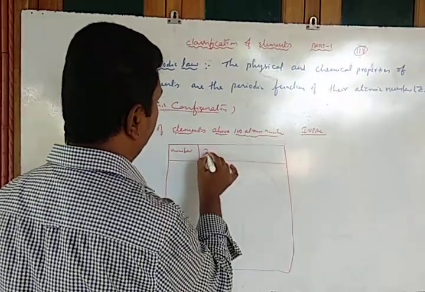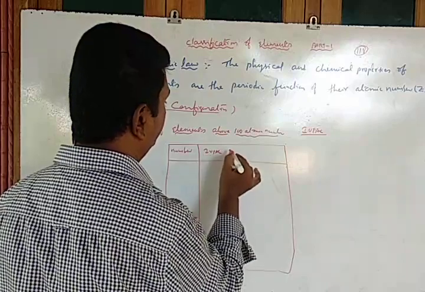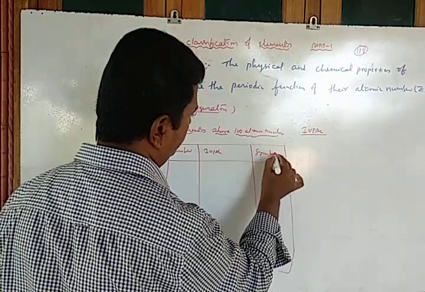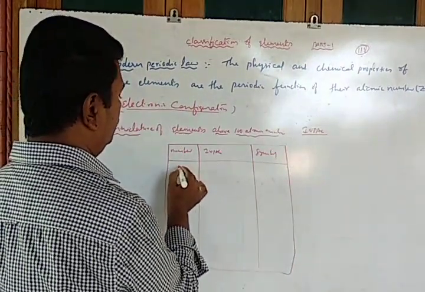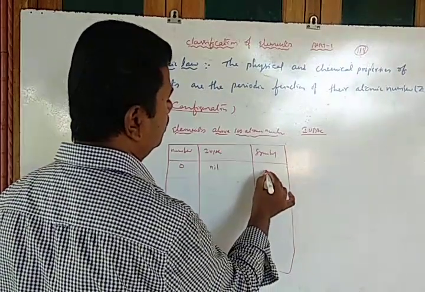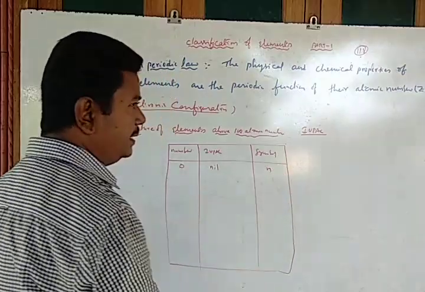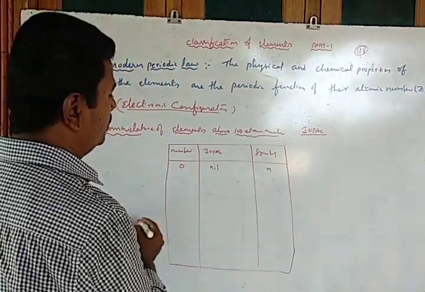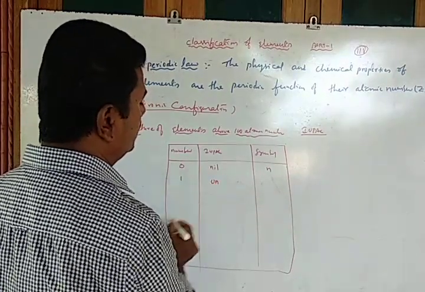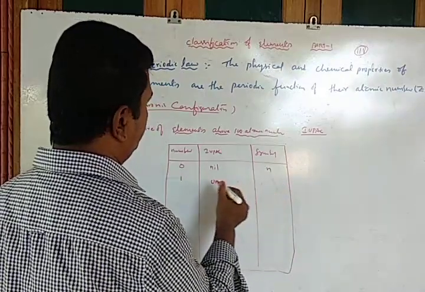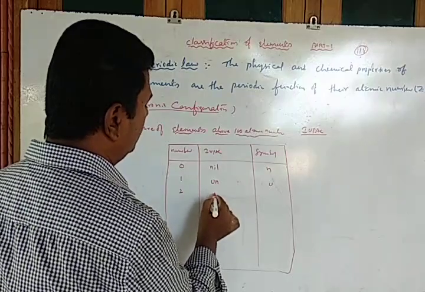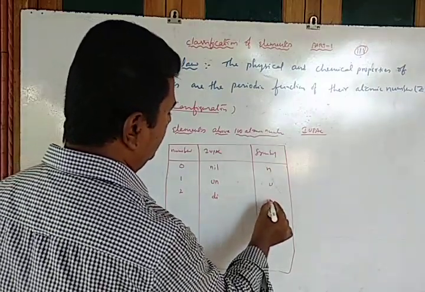Number, IUPAC name and symbol. For 0, it is named as nil and represented with the letter N. For 1, it is named UN. UN means unique, and that is represented with U. For 2, it is represented as di, and with the symbol D.